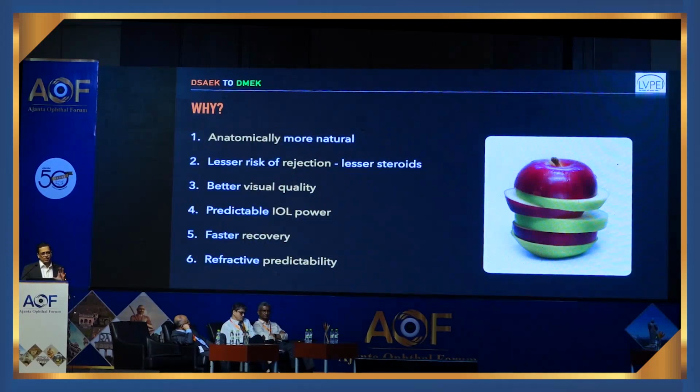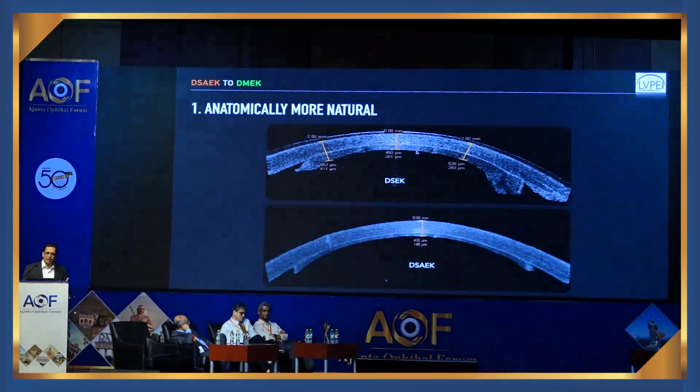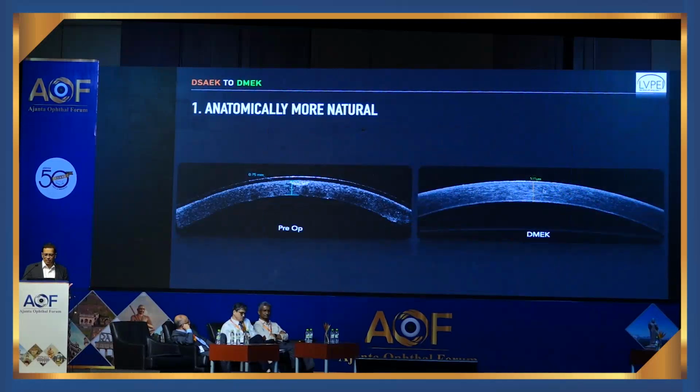But then there are several advantages of DMEK over DSEK, and I'll just go through those advantages quickly. As you see in the picture in the OCT, DSEK can result in significant thickening or addition of tissue to the cornea, and thus anatomically it is not natural. Whereas DMEK is anatomically natural because what you're removing is Descemet's and endothelium, and you're replacing Descemet's and endothelium, so you're not really changing the thickness of the cornea.